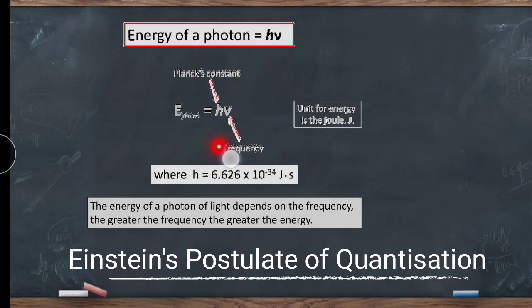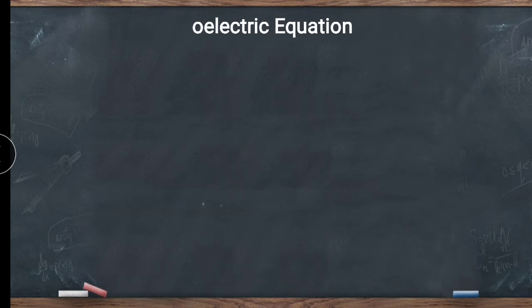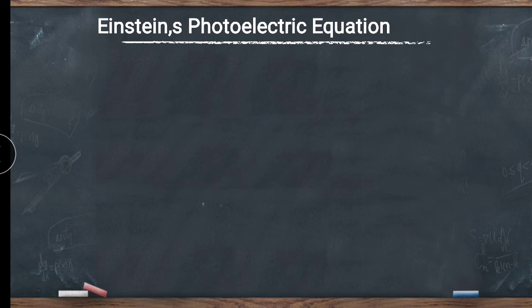So if we have to increase the energy of the photon, then we should increase the frequency of the light. By that we can increase the energy of the photon. So this is all about Einstein's postulates. Now we are moving toward the next slide, Einstein's photoelectric equation.